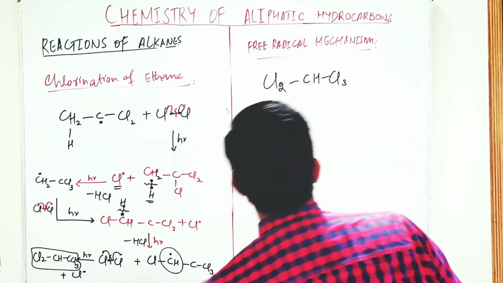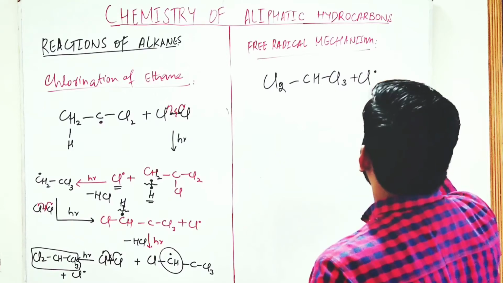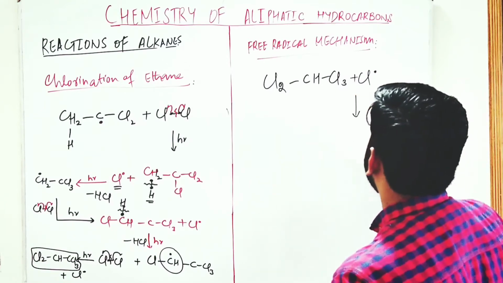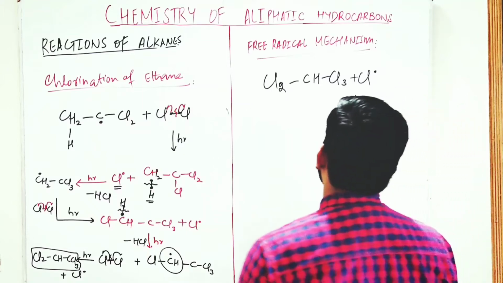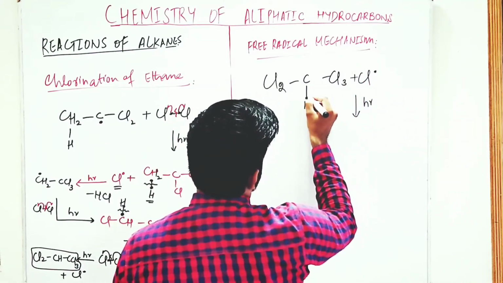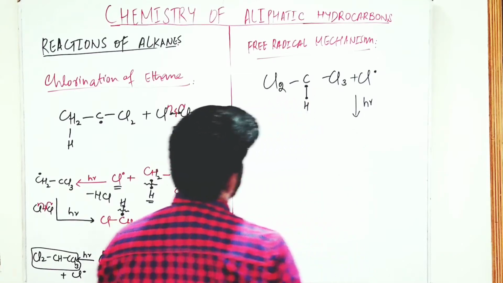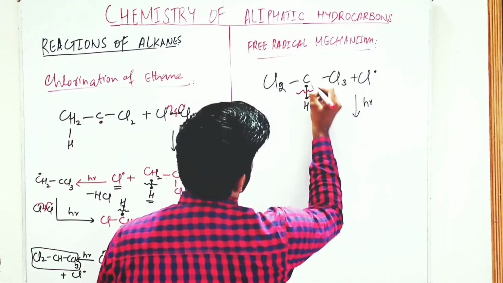this chlorine free radical reacts in the presence of sunlight. Again homolysis takes place. The bond between this carbon and hydrogen breaks, free radicals are formed.